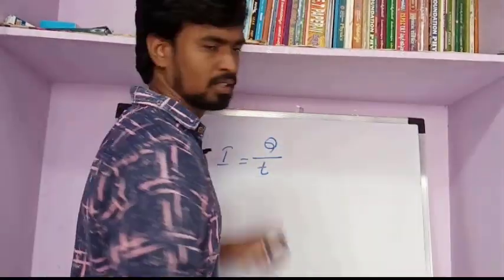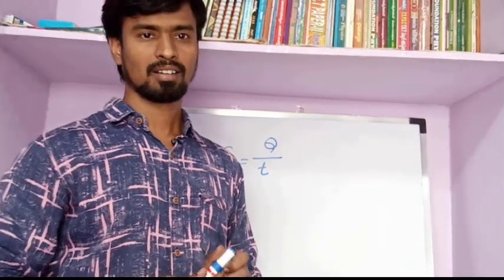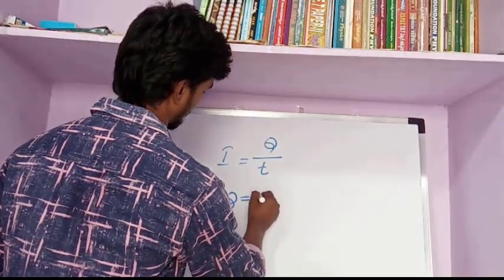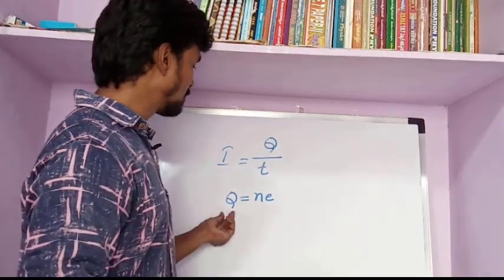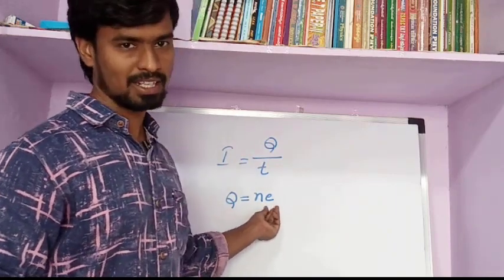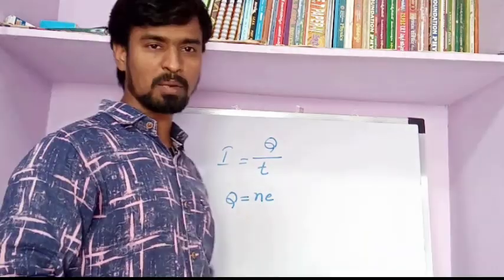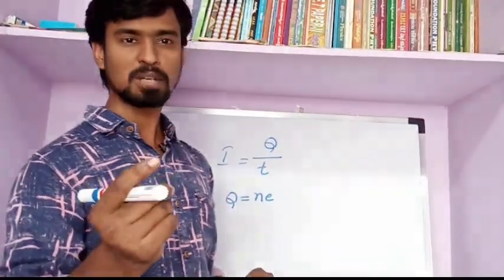From this formula, what is the Q here? Q is the magnitude of the charge. So we can write Q equal to N e, that is Q equals N into e, where e is the magnitude of the charge of the electron and N is the number of electrons. For example, if we have a small wire and we know the number of charges in that small wire and the charge of the electron, we can calculate the magnitude of the charge of that piece of wire.